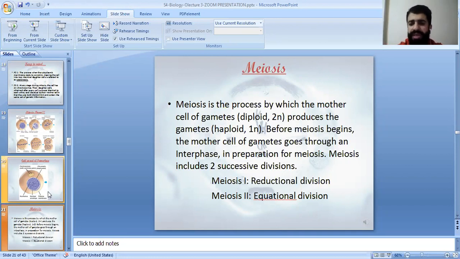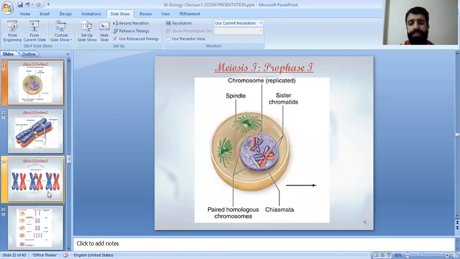Before meiosis begins, the mother cells of gametes will go through an interphase in preparation for meiosis. It includes two successive divisions, meiosis 1 and meiosis 2: the reduction division and the equation division. Why is it called reduction? Because the amount of DNA is reduced into half. Why is it called equation? Because at the end of meiosis, the four daughter cells are identical and they have the same genetic information.